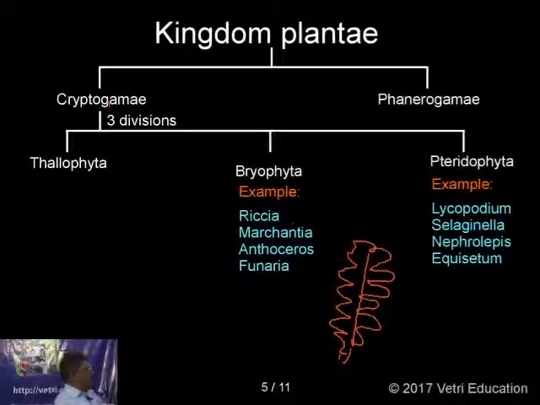In algae and fungi, no embryo is formed. There is in bryophyta, after gametic fusion, embryo is there. So this is an embryophyte. Embryophytes are plants having embryo after gametic fusion, starting from bryophyta. Bryophyta, pteridophyta, gymnosperms and angiosperms are called embryophytes.